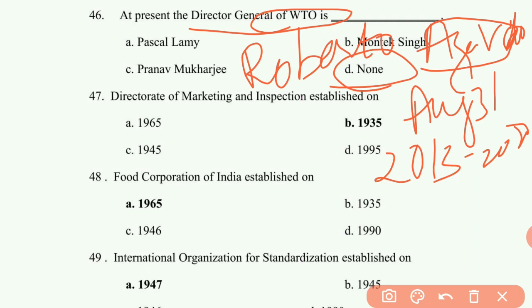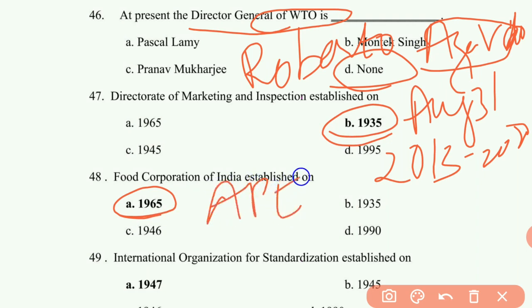47th question: Directorate of Marketing and Inspection established in the year 1935. 48th question: Food Corporation of India established in 1965 and APEDA established in 1986.